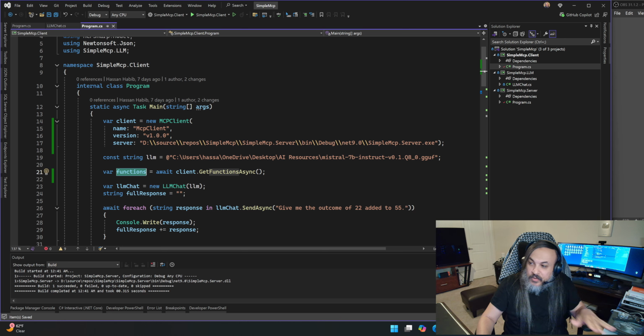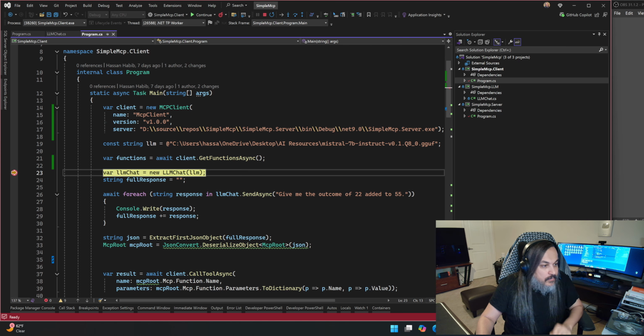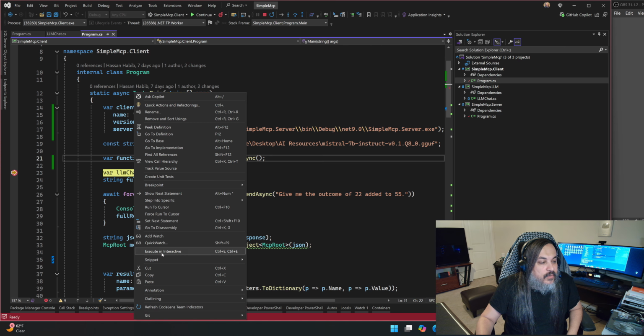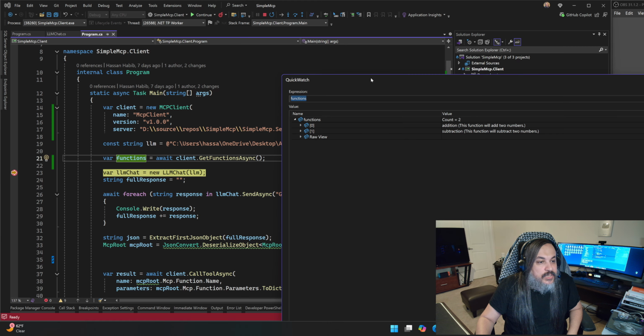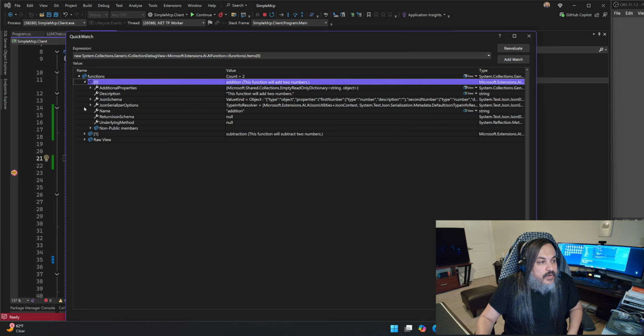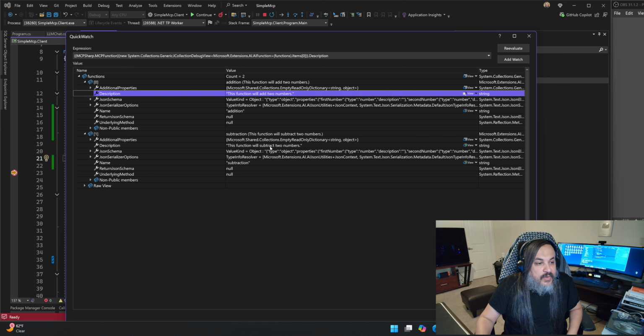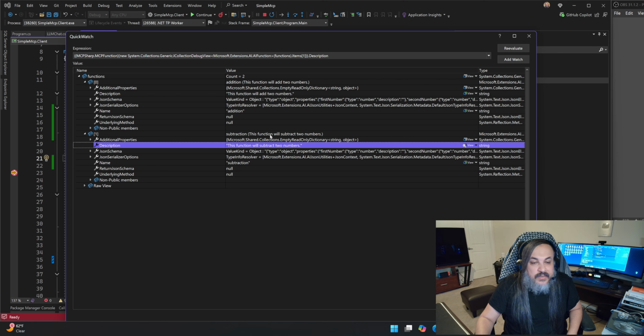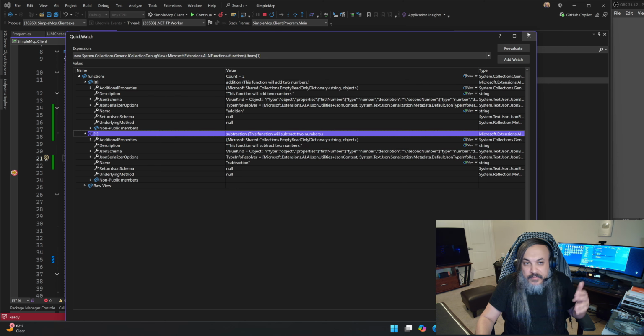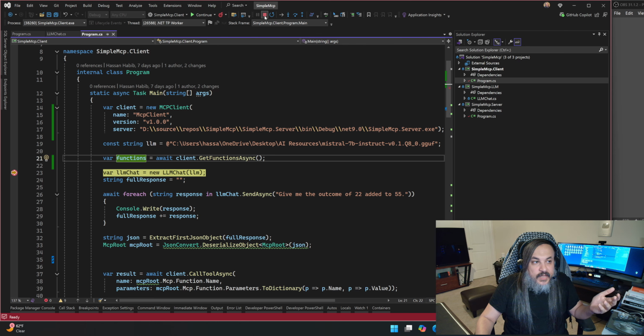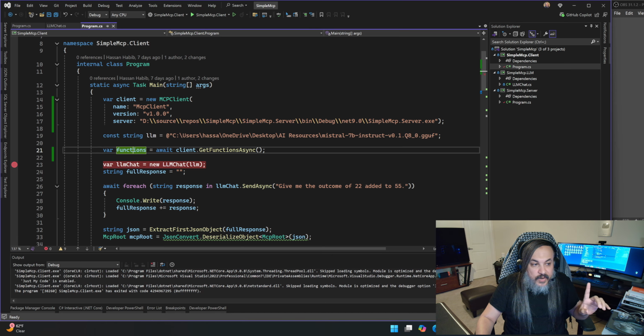This is all running local. It's all yours. So if I put a breakpoint here just to show you and run this client, watch this. Look at these functions. If I do a quick watch, guess what? You have two functions in here, right? One of them adds two numbers, and the other subtracts numbers. And you think about it, you can add as many as you want. Okay, so that's one piece. That's great. So I know about the functions, but that's not enough.